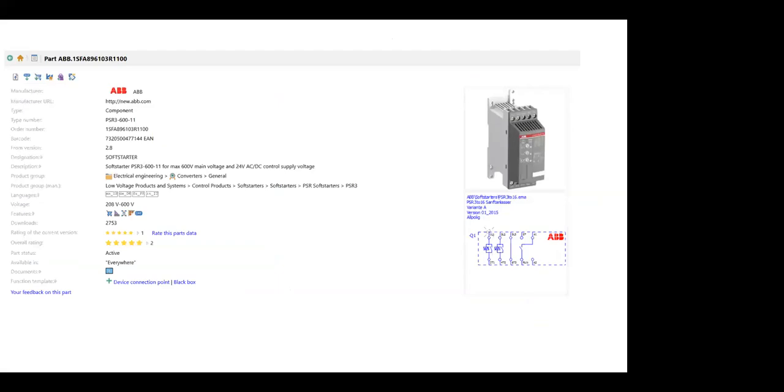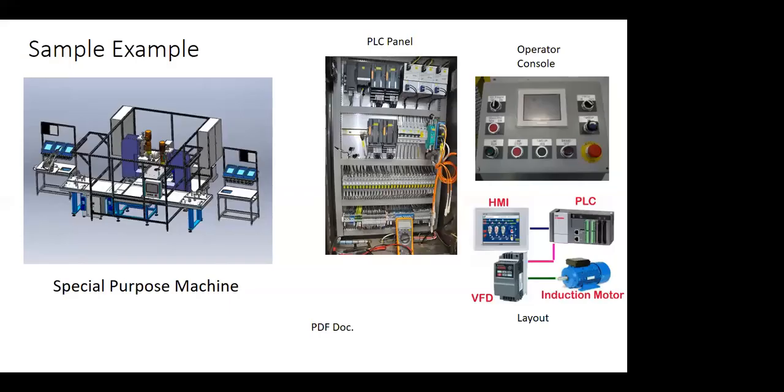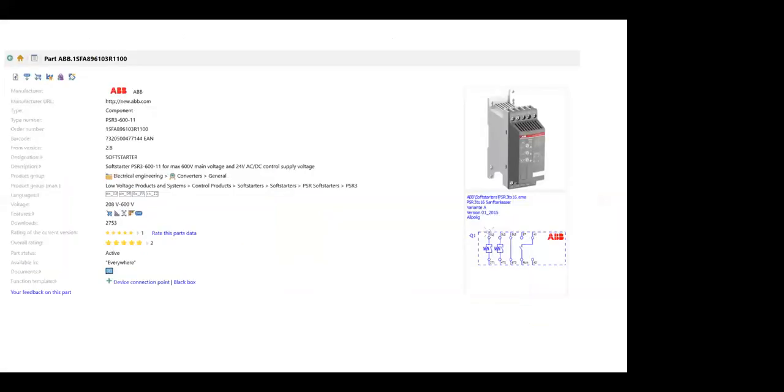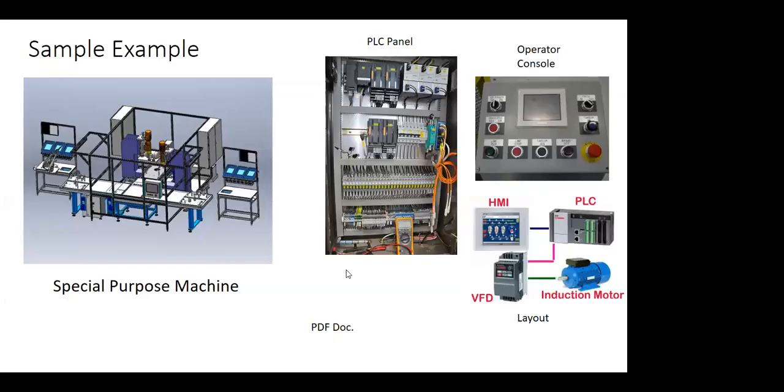Rohit, on that machine you can scroll down. Yes, just keep this, the last slide. Here on the front side, in this special purpose machine, you can see on that fencing we have a similar operator console to what I have shown next to the PLC panel in this image. Yes, this one. So you have to prepare the electrical drawing for this one and for the PLC panel. These are examples.